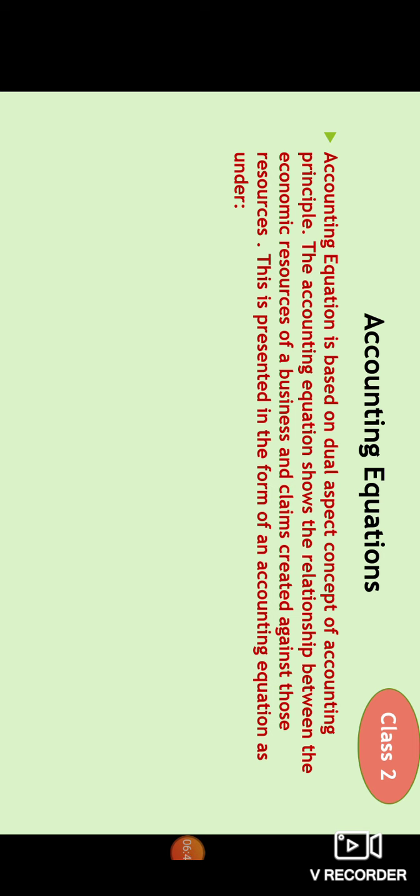So dual aspect concept means for every debit there is a credit. The accounting equation shows the relation between the economic resources of a business. Economic resources of a business means the assets and the claims. Claims are nothing but the liabilities created against those resources. Like you have purchased the assets, you are doing your business, so you will be having some liabilities also. So from where will you be paying that liability? From your capital, from your assets. This is presented in the form of an accounting equation.